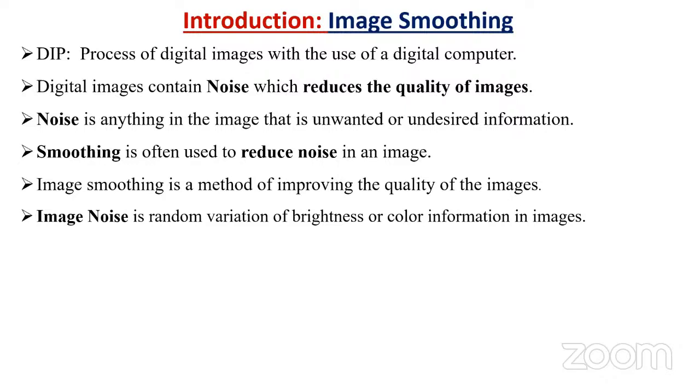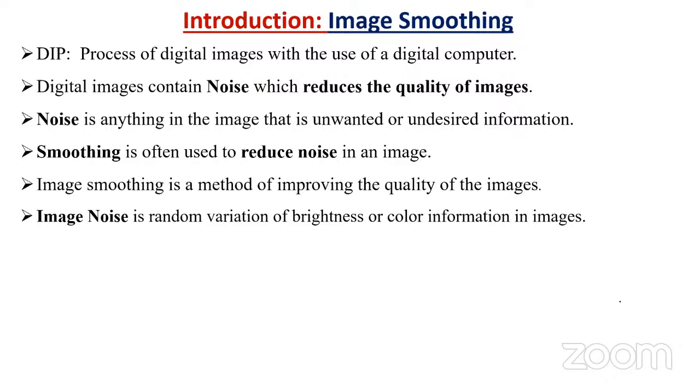Even if we take cinema movie heroes, off screen their faces have a little bit of noise, maybe pimples or something, but on screen their faces look very good. That means they are using some filtering, some noise reduction, like a cream, a makeup. In a similar fashion, in image processing also we have to do some filtering to reduce the noise. By using that, we are able to see better quality of the image for further processing. That's why image smoothing is very, very important.